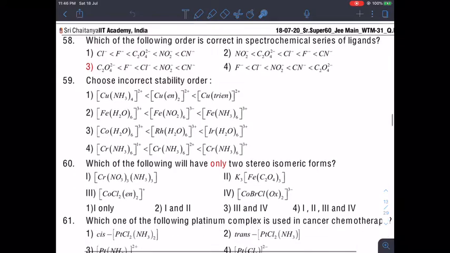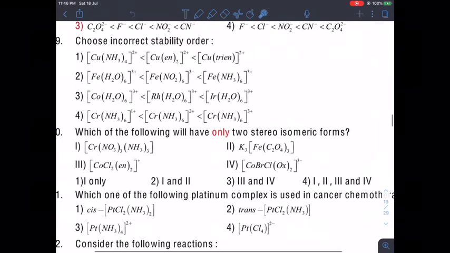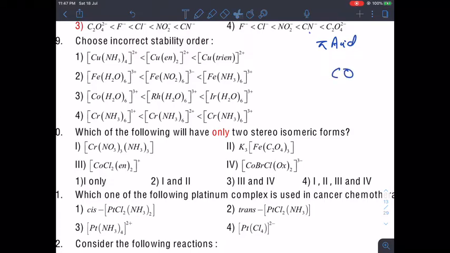So let's move to the next question, 59. Choose the incorrect stability order. When we look at the stability factor, we need to know certain important things. Number one, any chelation, means presence of a ring, stabilizes the species. Any pi acid ligand, like CO, will form an extra bond and also make it very stable.